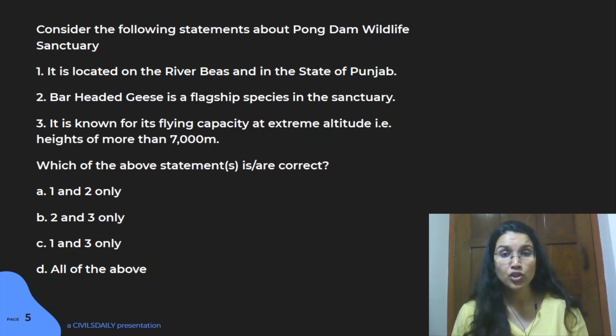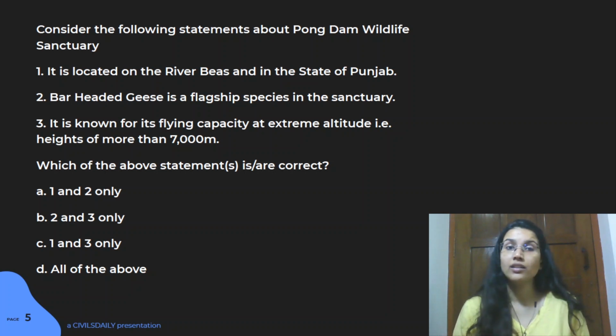Like we have flagship species like your Asian elephant, your Bengal tiger, and bar-headed geese is one. So these are known as flagship species, and your statements 2 and 3 are very much right. It is a flagship species, and this is also a very good feature about this particular bird.